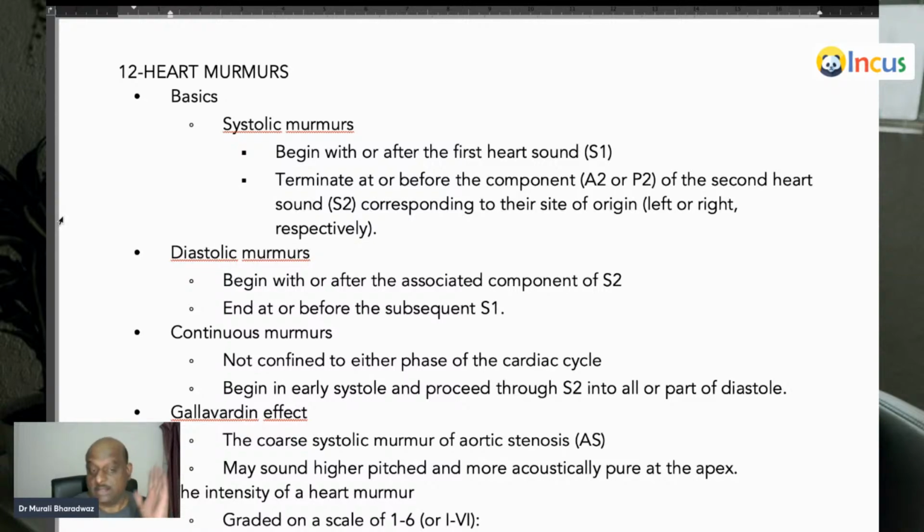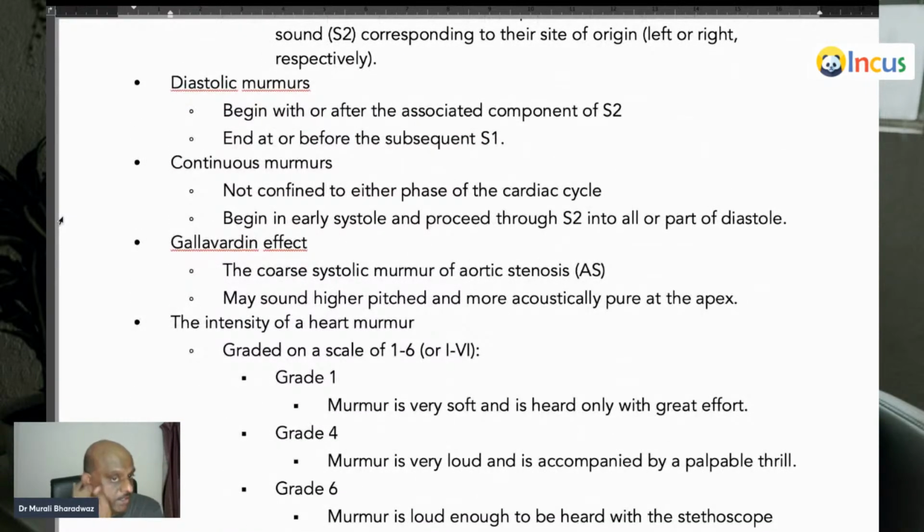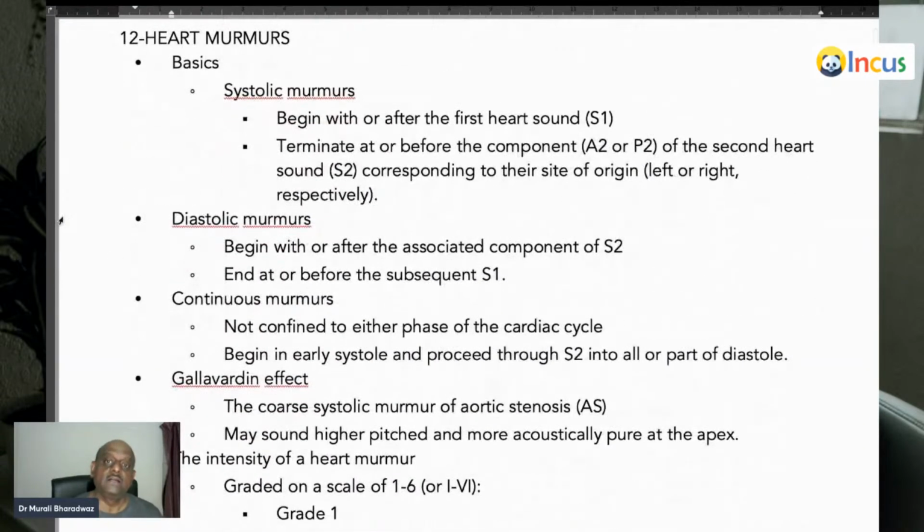Systolic murmurs, diastolic murmurs, continuous murmurs, Gilbert effect. Let's talk about systolic murmur. When does systolic occur? The period after the first heart sound is systolic. After the second heart sound, what you listen to is called diastolic. So a systolic murmur begins after the first heart sound, and typically it will terminate before the second heart sound. That is what you need to remember.